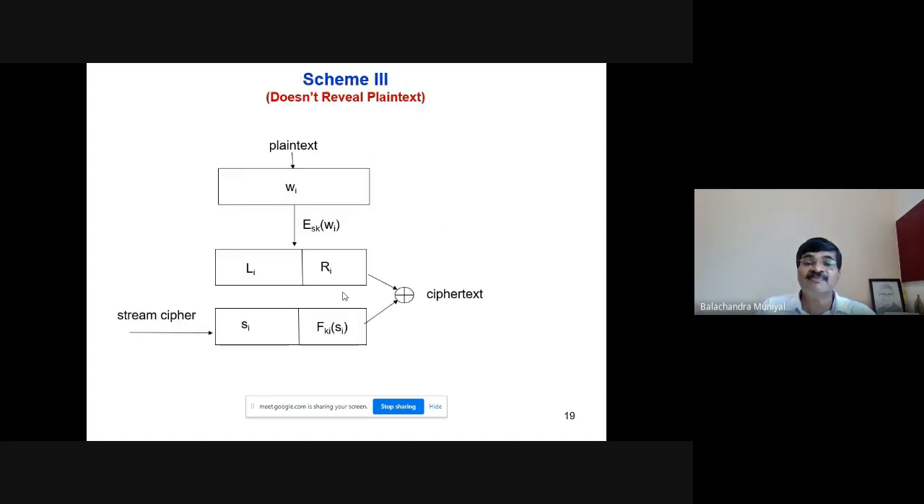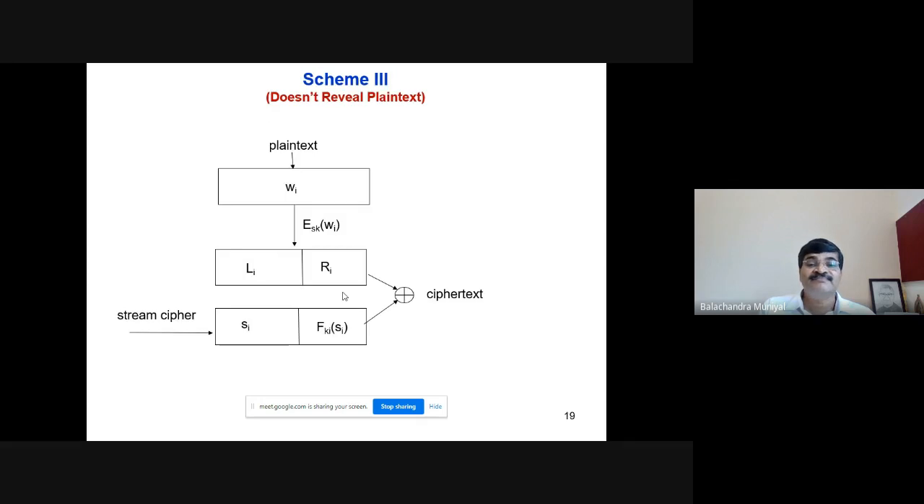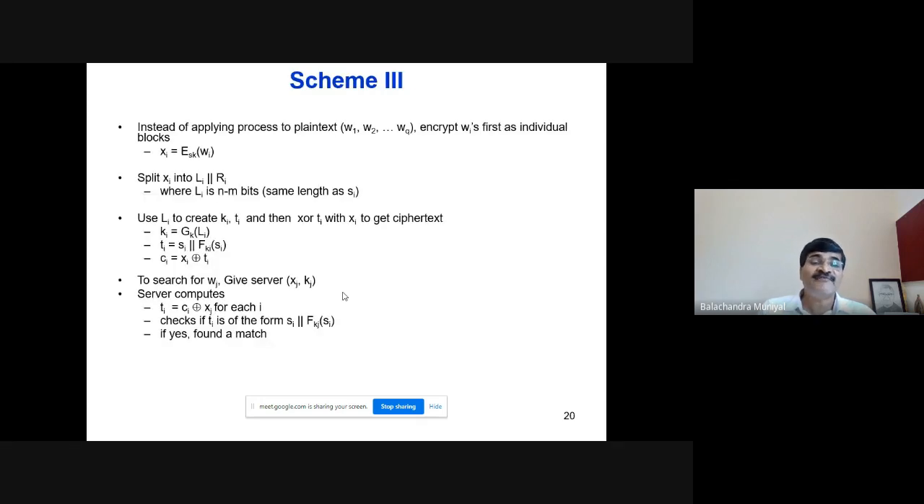This is nothing but the explanation of this. How will you produce KIs? KI is equal to G_K of LI. K is the secret key which is used for generating all the keys. G_K of LI, as in the case of scheme 2. TI is equal to SI concatenate F_KI of SI. Now what is the final cipher text? CI is equal to XI XOR TI.